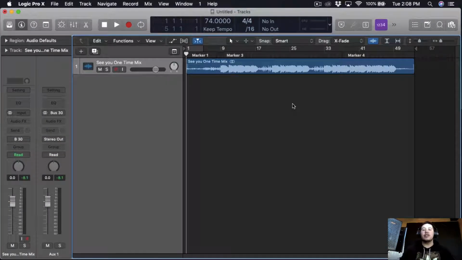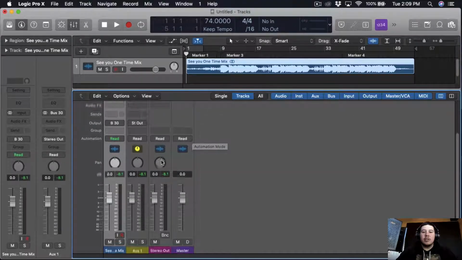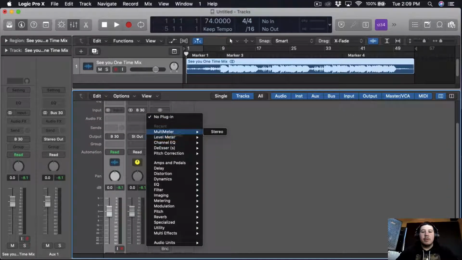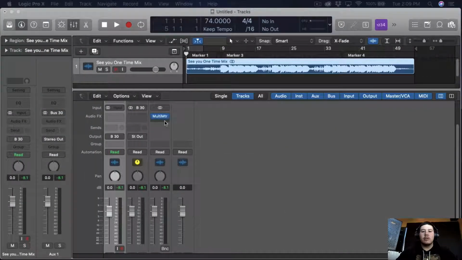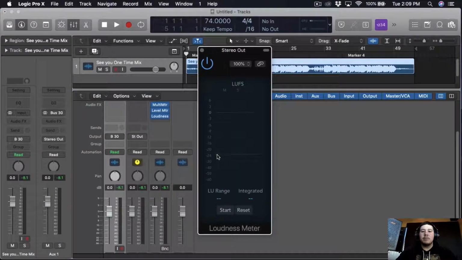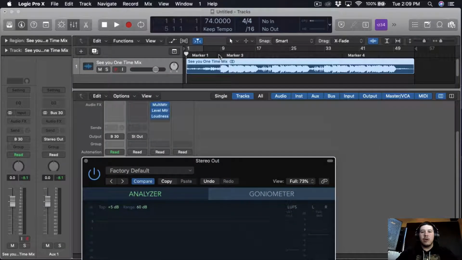Okay, so now we have the track bounced, and I put it in a new project file. So what I'm gonna do is meter everything again, but for that I'm gonna put it on the stereo bus. I'm gonna put the multimeter again, and I'm gonna move this to my TV, and I'm also gonna put the level meter and loudness meter. And for this, I'm gonna put this at -12 because that's what we're gonna be aiming for. We're gonna use this right now just to see how everything's looking. So I'm gonna go probably around here.